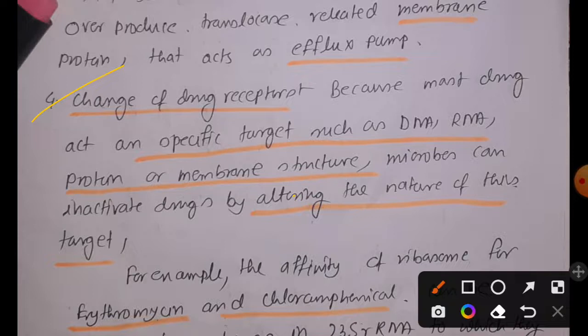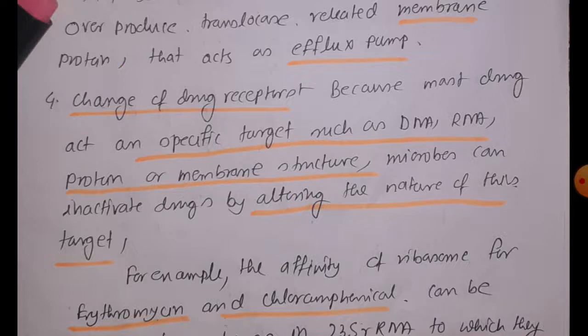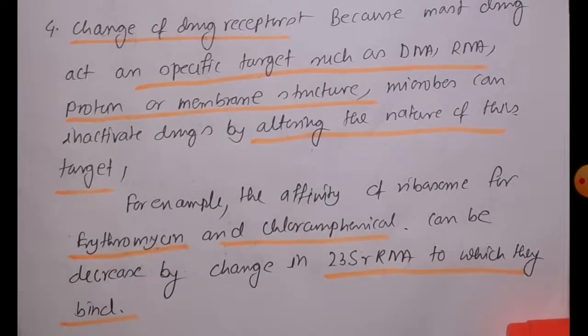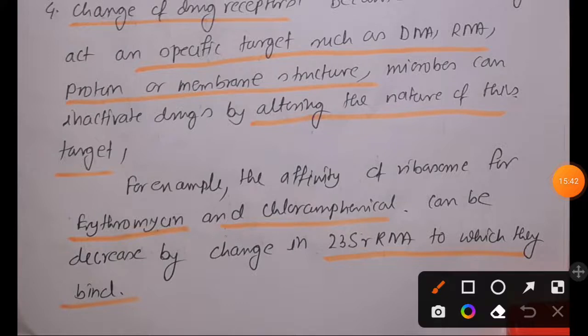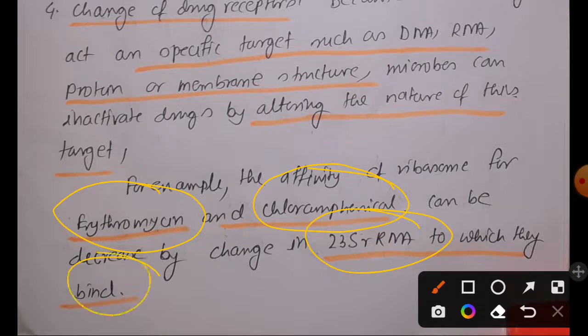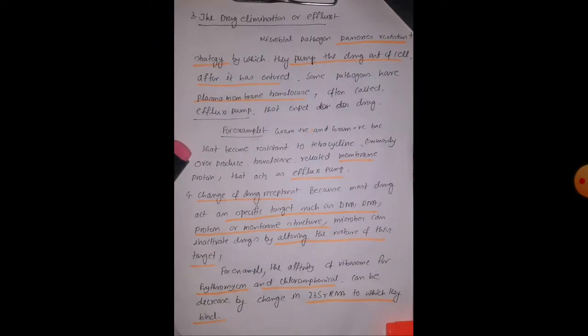So bacteria also have developed a mechanism that will change their specific target. For example, the affinity of the ribosome for erythromycin and chloramphenicol is decreased by changing 23S rRNA, to which they bind. So that is the fourth type of mechanism that bacteria can acquire.